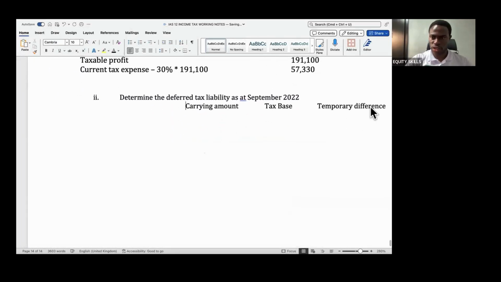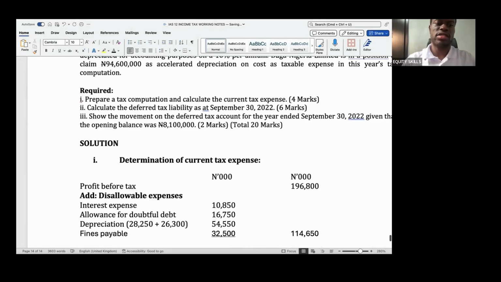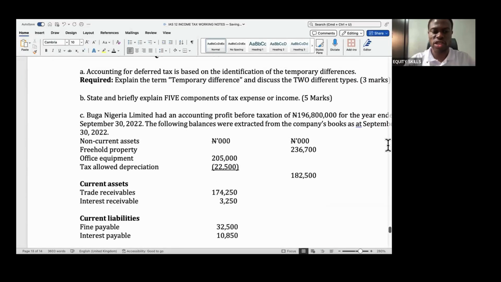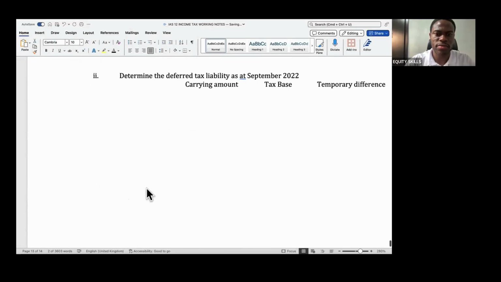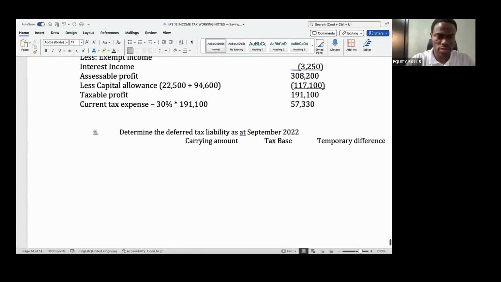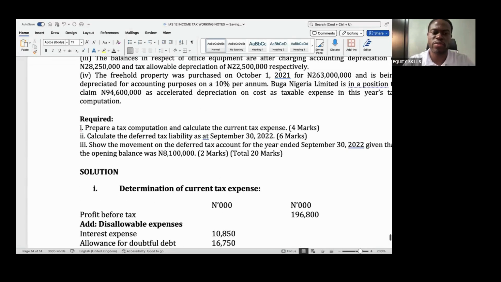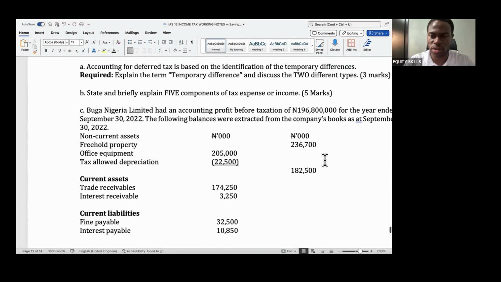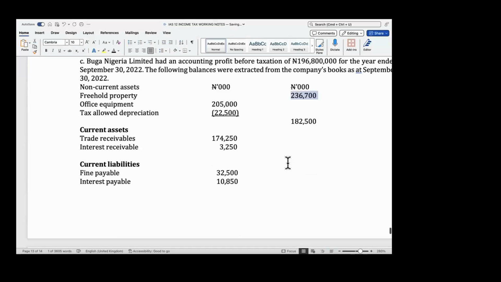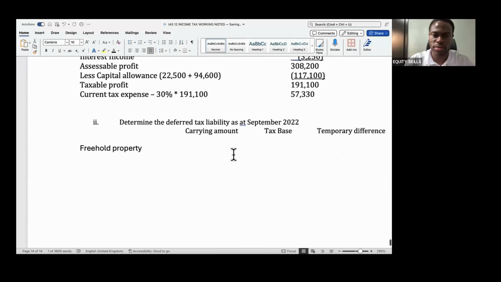Okay, so let's go to my statement of financial position, starting with the freehold property. What's the carrying amount of the freehold property? It is the figure on the face of the account. 236,700.